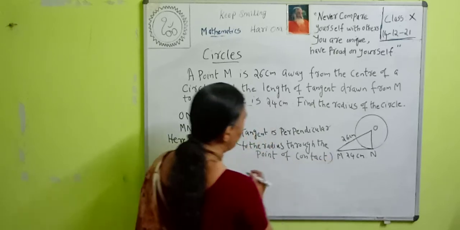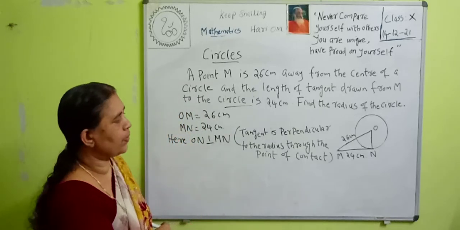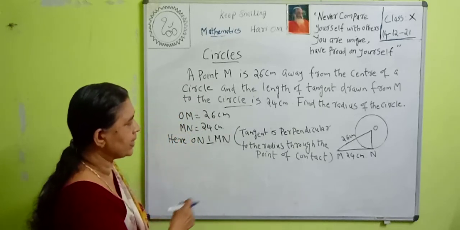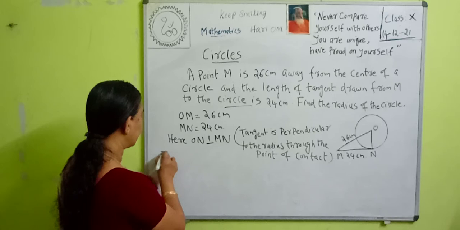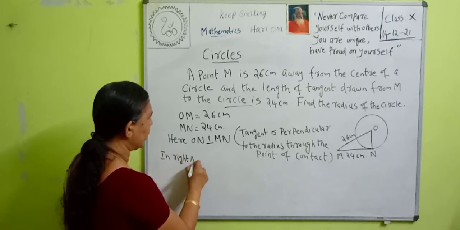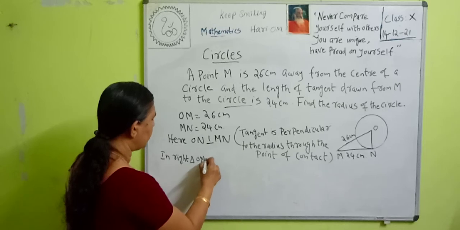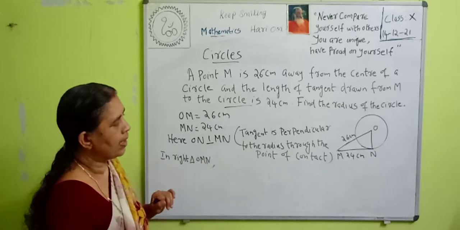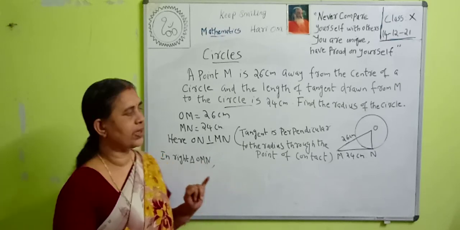So ON is perpendicular to MN. Then this is a right angle triangle. So in right triangle OMN, we are asked to find the radius of the circle.